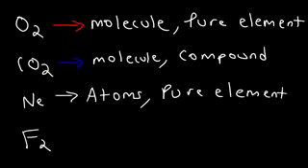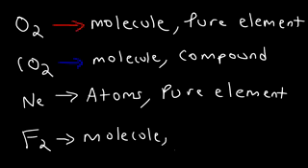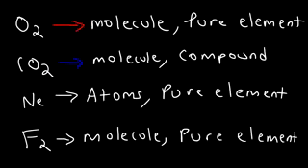Now what about fluorine? Fluorine is very similar to O2. It's composed of molecules because each particle contains multiple atoms, and it's a pure element. We only have one type of atom. So now you know the difference between atoms, molecules, compounds, and pure elements. So just to review, a particle is considered an atom if there's only just one atom. If there's multiple atoms, then the particle is considered to be a molecule. If there's only one type of atom, it's a pure element, and if there's different types of atoms, you have a compound.